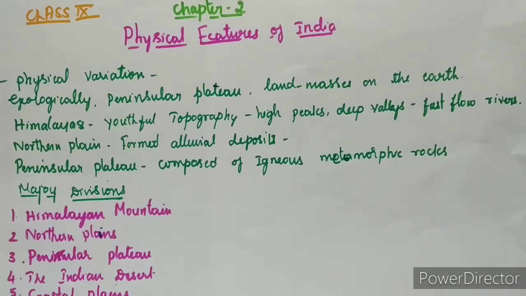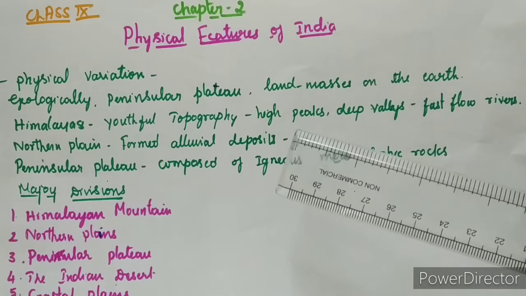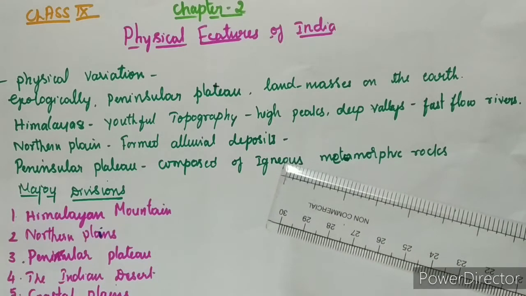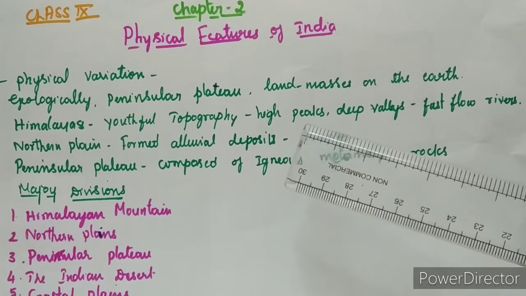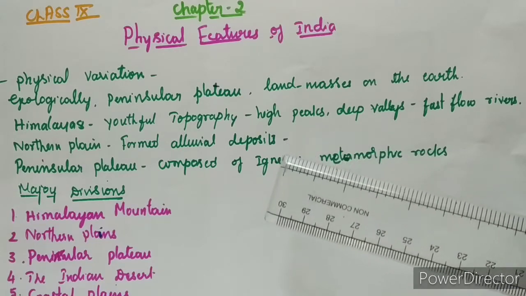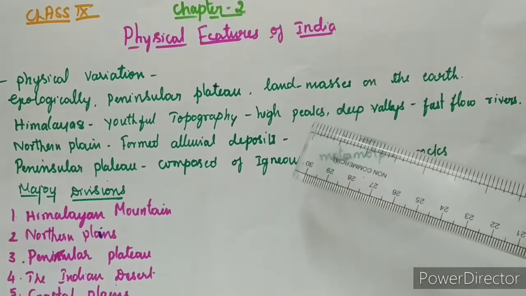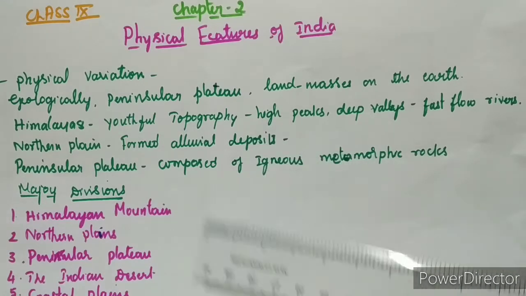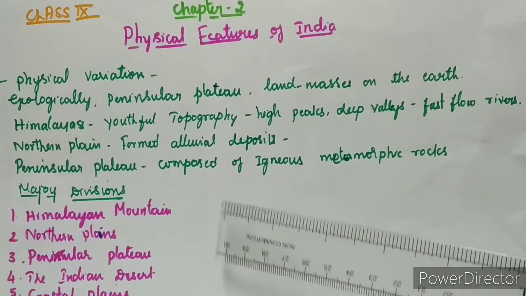So what they are explaining here is, you have already learned about these physical features. In which type of land do you live in? You are living in plain area, right? So we are very familiar with the plain land. If you are living in the hilly areas, you are very familiar with valleys and the hilly areas and the mountains. Okay. So other than this, India has plateaus, desert area, coastal plains, islands. All these are the major physical features of our country.